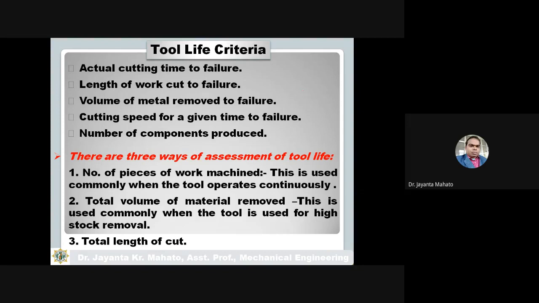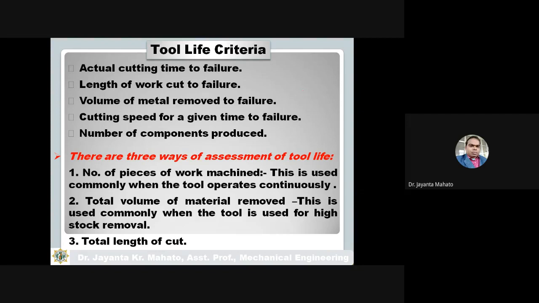meaning how many pieces of work material have been machined, कितना वर्क पीस मैंने उसी टूल से मशीन किया. Total volume of material removed, meaning how much total volume of material is removed by that tool. This is used commonly when the tool is used for high stock removal.